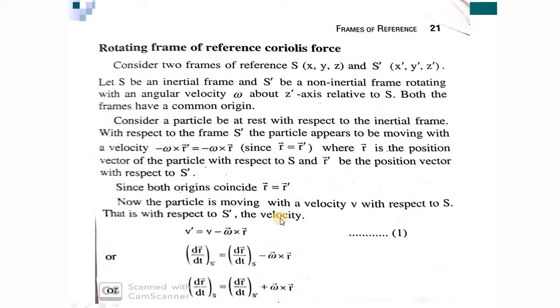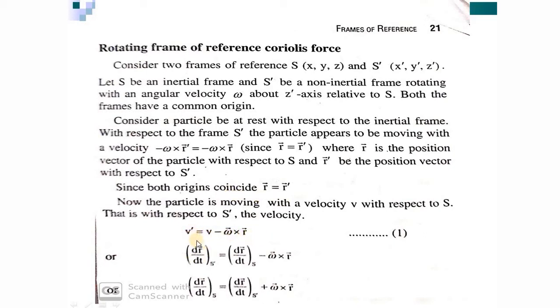Now we are considering the case where the particle is moving with a velocity v with respect to the S frame. So the net velocity with respect to the S prime frame will be V prime equal to V minus omega cross R.